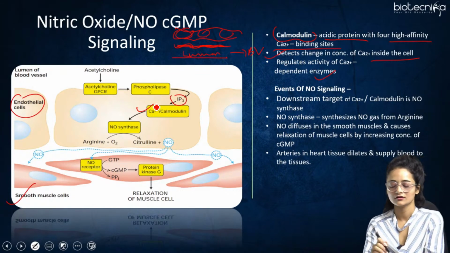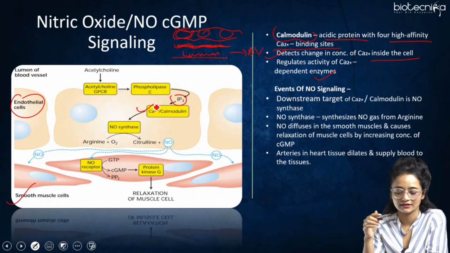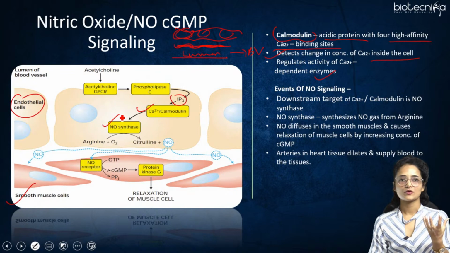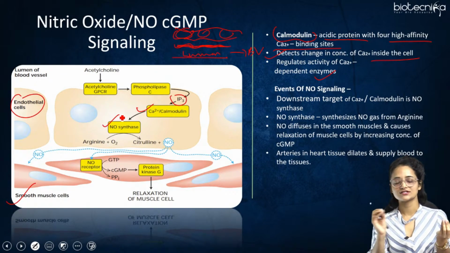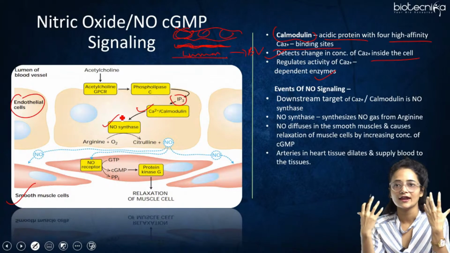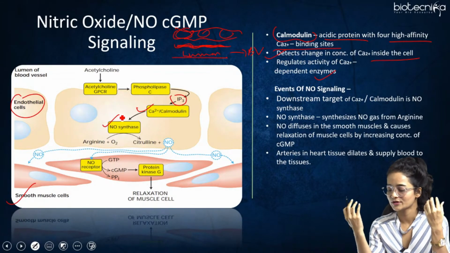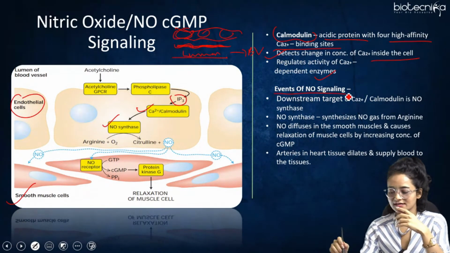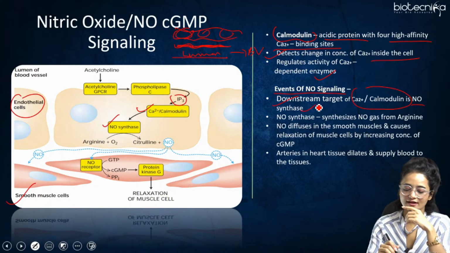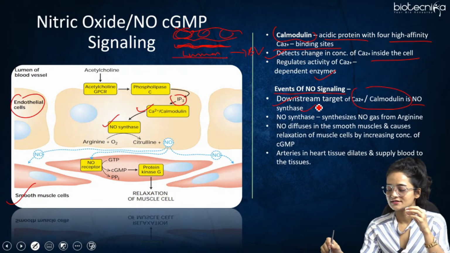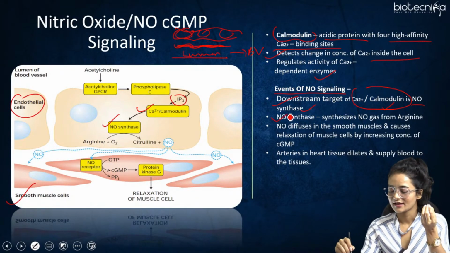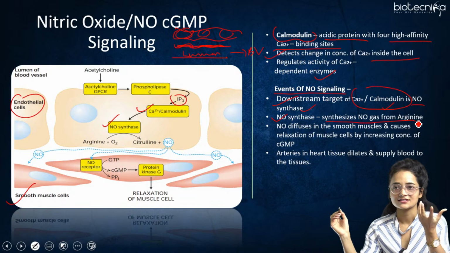It affects... yes, it produces the NO signaling. So it acts upon the NO synthase. This is an enzyme, right, which is responsible for converting arginine to citrulline. As a result, the NO, that is nitric oxide, is produced inside the body. So in the events of the NO signaling, the downstream target of this calcium calmodulin is the NO synthase. This NO synthase enzyme is the one whose activity this calmodulin protein stimulates. As a result, this NO synthase synthesizes the NO gas from arginine.